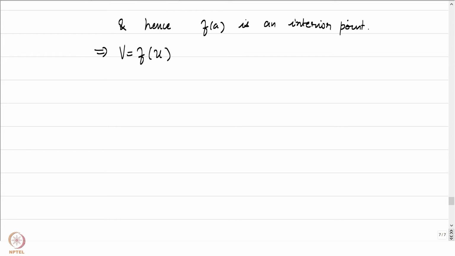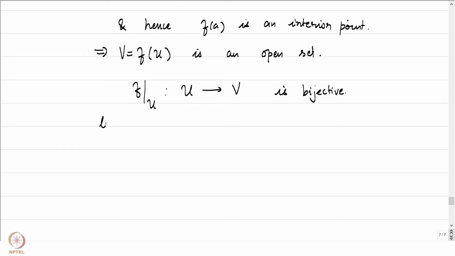So let's call it V equal to f of U, an open set. So that means f restricted to U is a bijective map from U to V. We already started off this proof by establishing that on U f is injective. We have also shown that it maps onto V, an open set. Therefore, this is a bijective map. Now let G from V to U be its inverse.